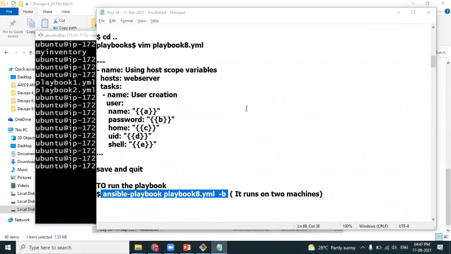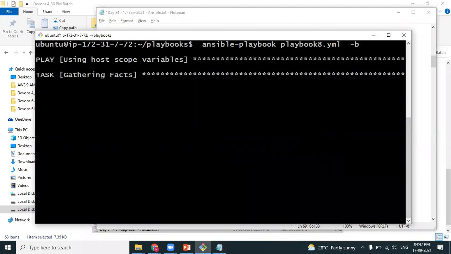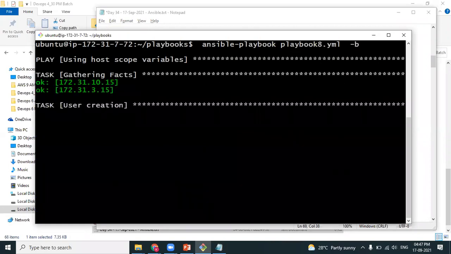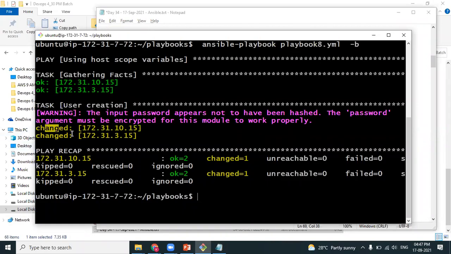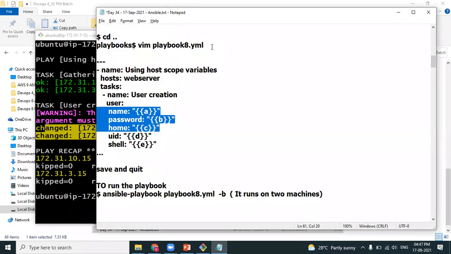So the group has how many machines? Do you remember? Web server group has two IP addresses. Gathers the facts. User creation is done successfully on 2 machines. Clear? So the playbook has variables. Generally, we think that if there are variables, we have to pass the values, but we are not passing the values. It's dynamically picking up the values from a different file. So these kind of variables are called host scope variables. Yes, perfect.